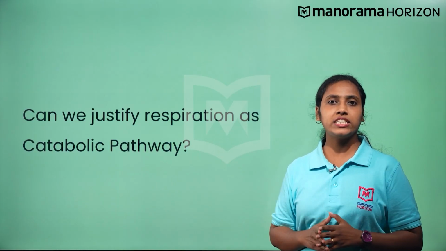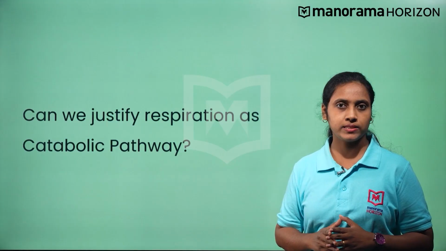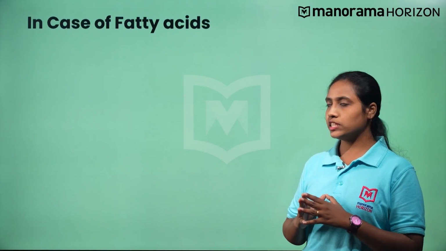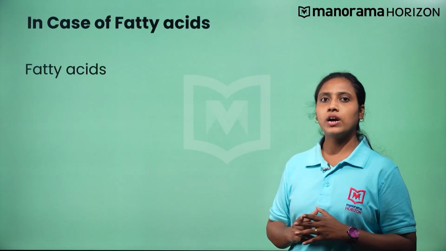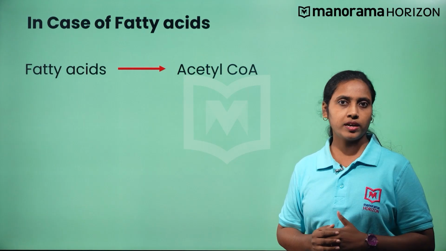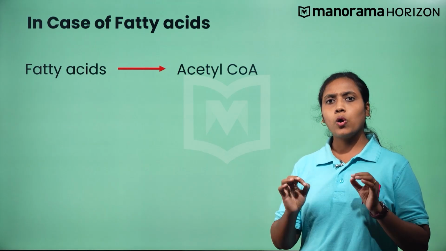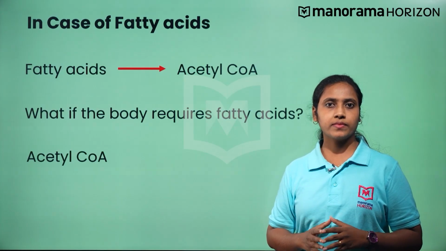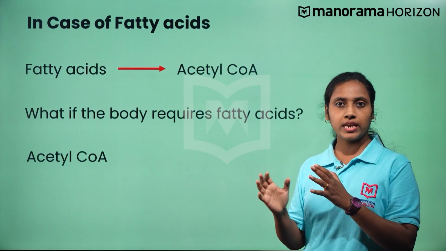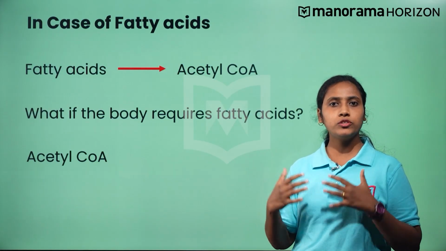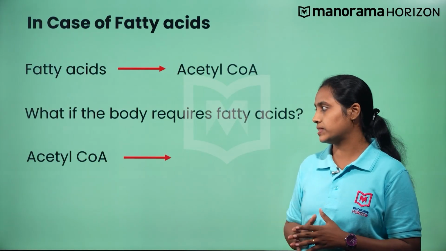Let's again take the case of fatty acids. In this, the fatty acid is broken down into acetyl coenzyme A, which enters the Krebs cycle. What if the body requires fatty acids? The acetyl coenzyme A formed will have to get withdrawn back to produce fatty acids.